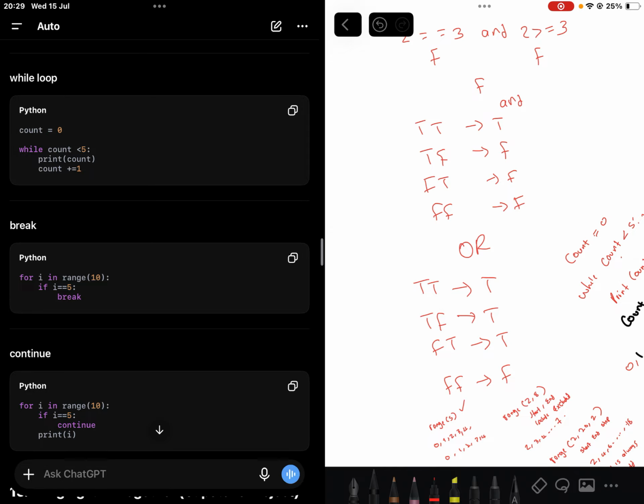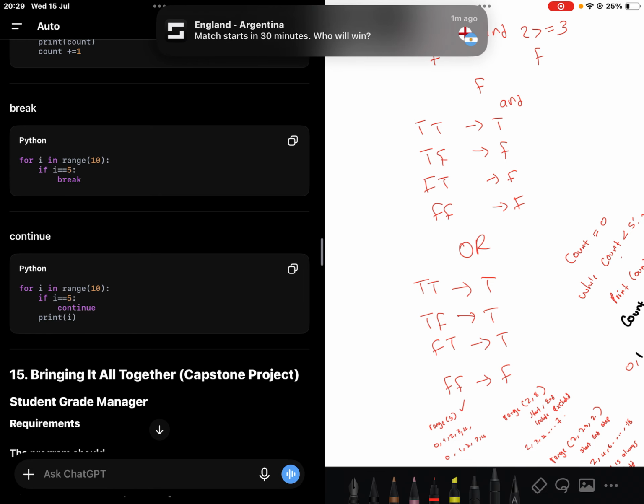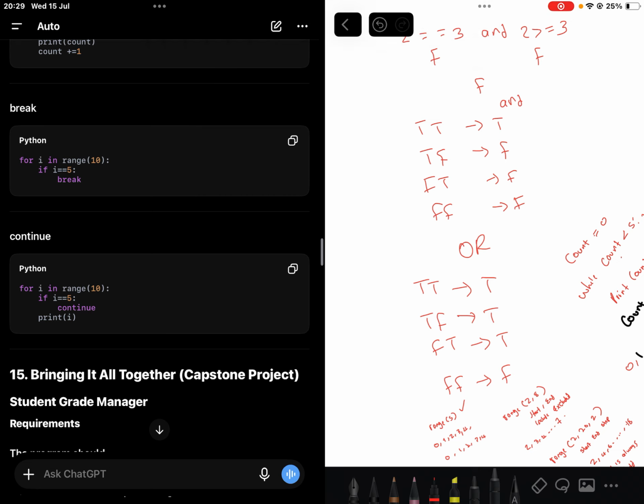With continue, for instance, for i in range 10, if i equals 5, you continue, and print i. Right, so this will only print 5 for all the numbers, because it only actually